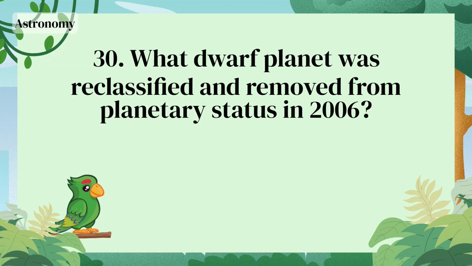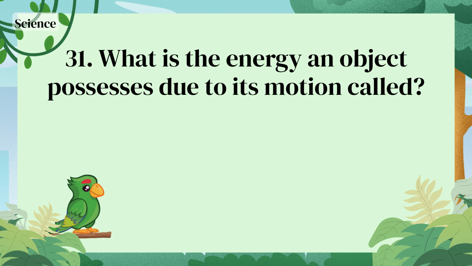Velocity. What dwarf planet was reclassified and removed from planetary status in 2006? Pluto. What is the energy an object possesses due to its motion called?